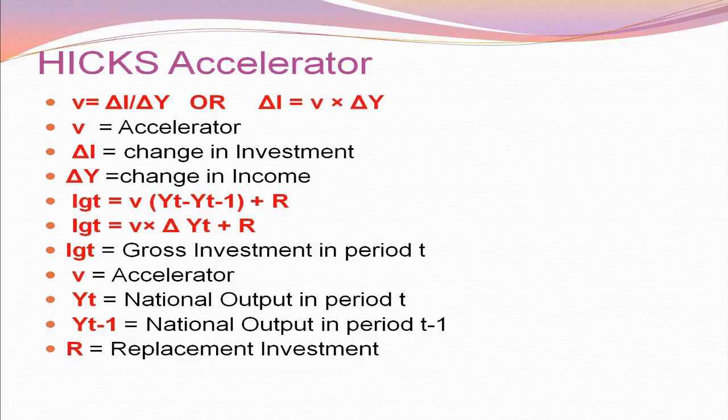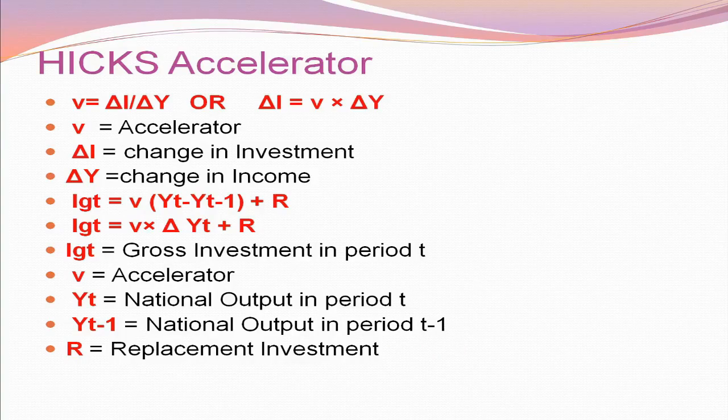Gross investment in T period can be expressed in the following equation: I_GT is equal to V into (YT minus YT-1) plus R, or I_GT is equal to V into delta YT plus R. Here I_GT is gross investment in period T, V is the accelerator, YT is national output in period T, YT-1 is national output in the previous period, that is the T minus 1 period, and R is the replacement investment.